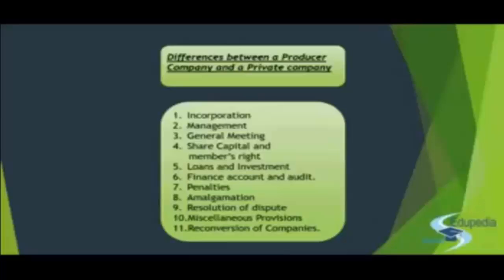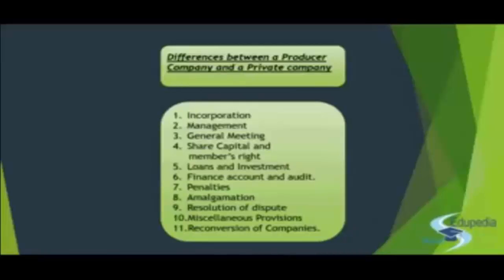So now if we talk about penalties in the private company, for different genres, different sections and different acts, you have different penalties mentioned in each of the sections, wherever penalty is leviable and applicable. But if you come back to the producer company, all the penalties are expressly provided in section 581ZA, right? So if they are provided in 581ZA, you don't refer to the provisions given in the Companies Act for the private companies, right? That is all about penalties.